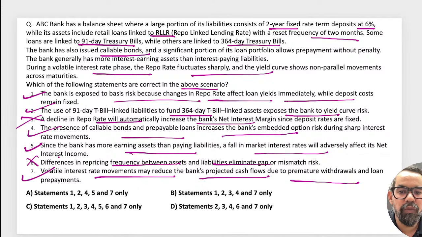So 1, 2, 4, 5, 7. Option A only is the right answer.